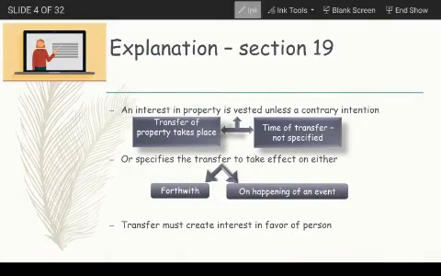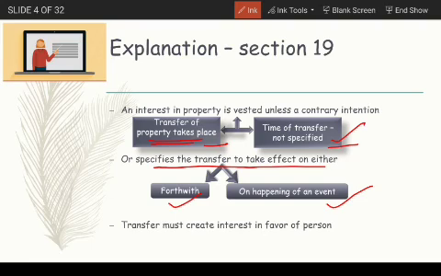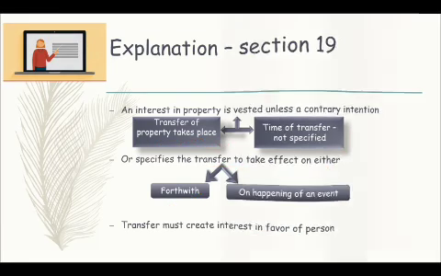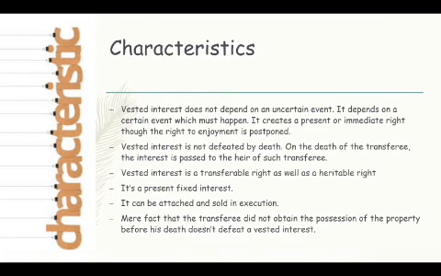So what is Section 19 per se? Section 19 says an interest in the property is vested unless a contrary intention appears, that is, a transfer of property takes place or the time of transfer is not specified. Unless these two conditions are present, or it specifies the transfer to take effect either forthwith or on the happening of an event, these four conditions must be present in order to say that a vested interest is there. And the transfer must also create an interest in favor of a person. So this is called Section 19 vested interest.